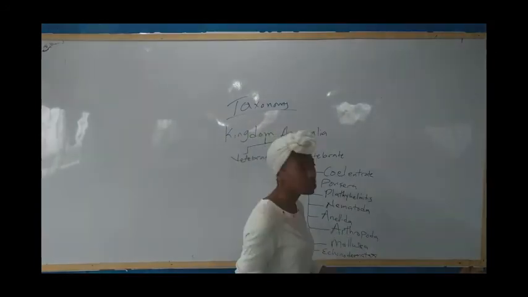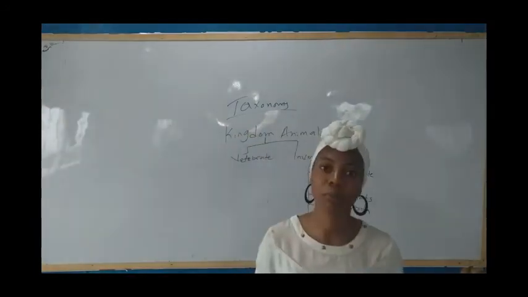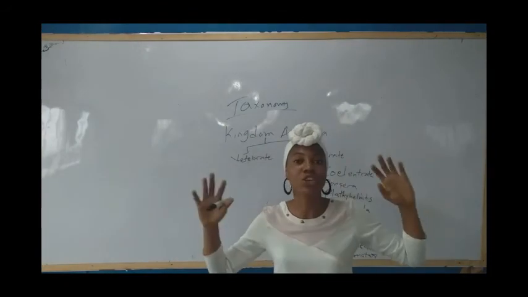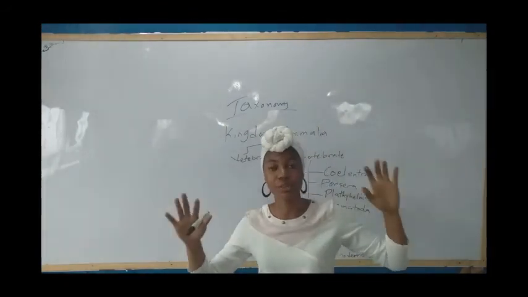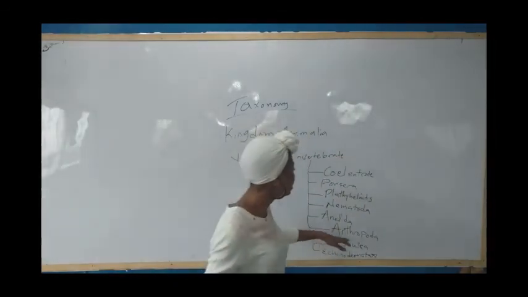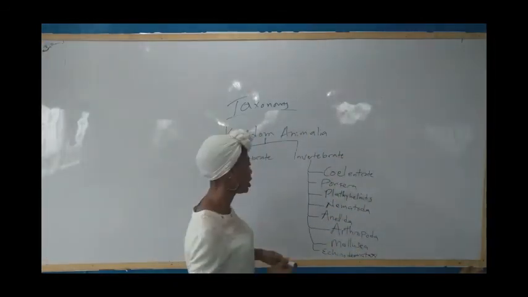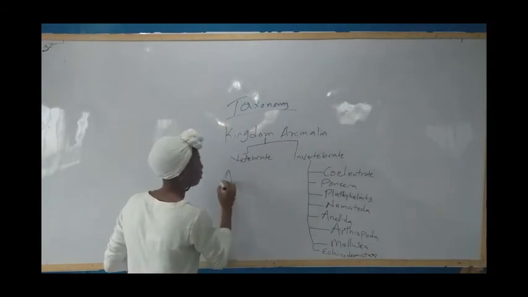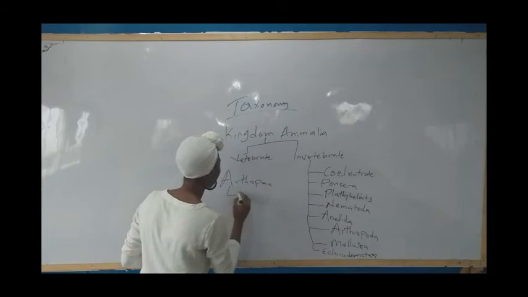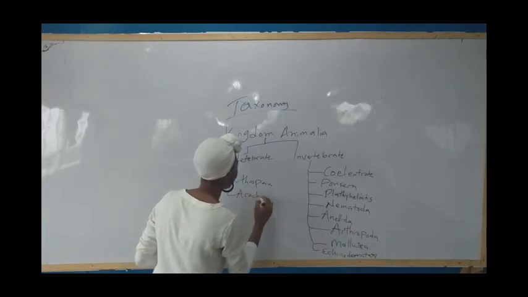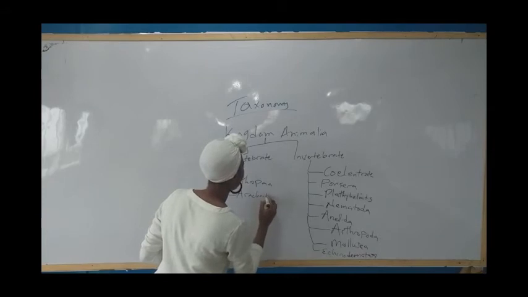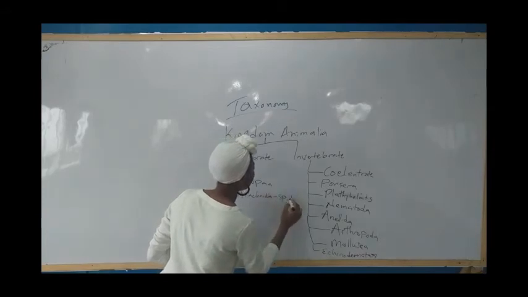Now let's talk about Arthropoda. Arthropoda is one of the largest phyla in the kingdom Animalia, because it is divided into 4 other classes. Arthropoda is divided into Arachnida, this is where we have the spider.